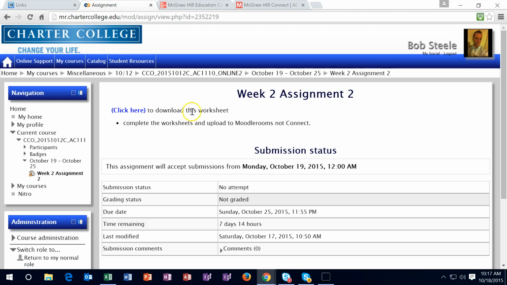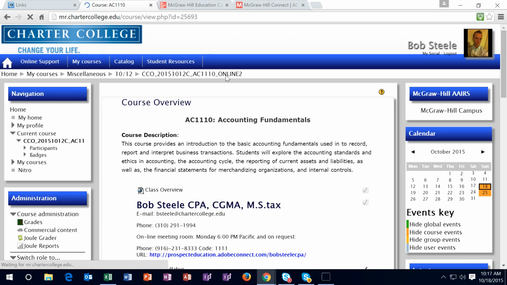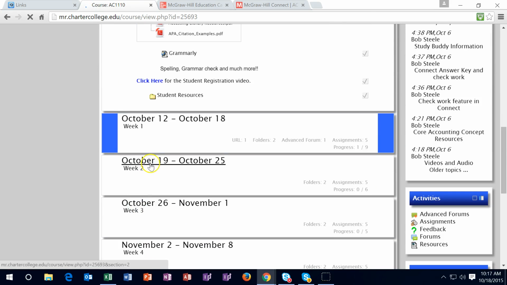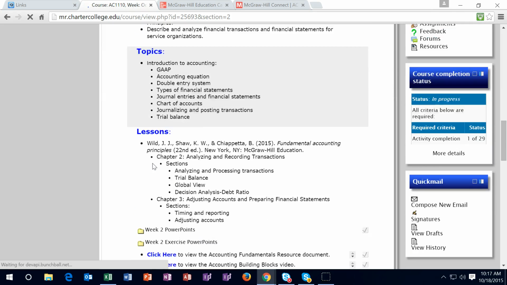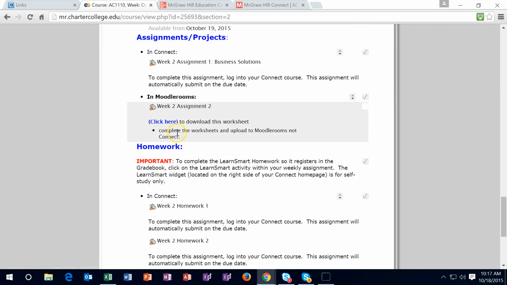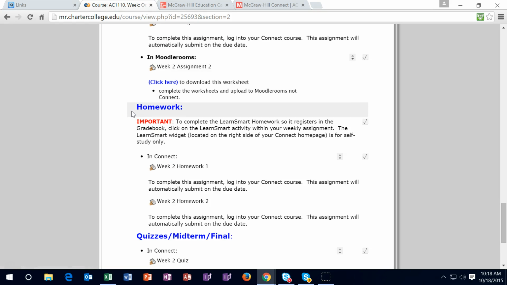We want to get you used to that system, because every other class that doesn't use Connect will be in this format, meaning you're going to be uploading and downloading to Moodle Rooms. So remember that this assignment is a Moodle Rooms assignment. Once again, if you did not upload it here last time and you uploaded it to the paperclip in Connect, then just go back into it, upload it to here, and I'll pick it up and I won't take any points away for late credit on that.